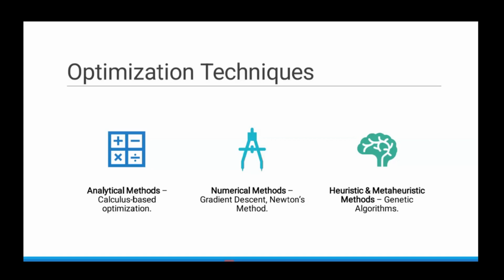Optimization techniques can be classified into different types. Analytical methods are used to solve the optimization. In the analytical method, we can derive mathematically a solution. But this is possible only for simple optimization problems, the linear optimization problems. For more complicated nonlinear optimization problems, we use numerical methods, gradient descent, Newton methods, and for even larger systems, we use heuristic methods, meta-heuristic methods like genetic algorithm.